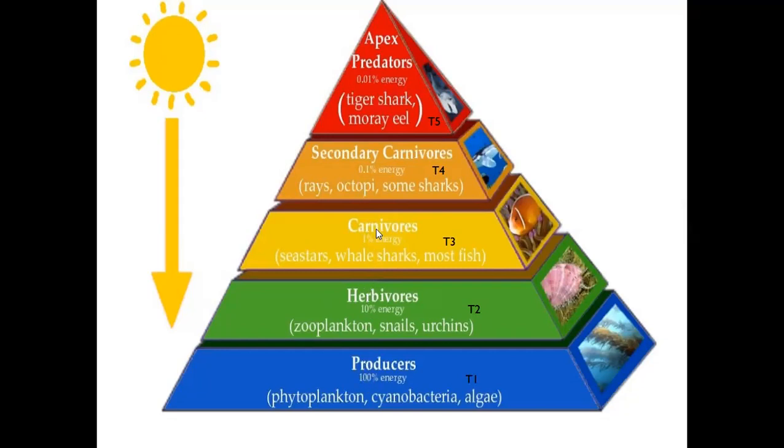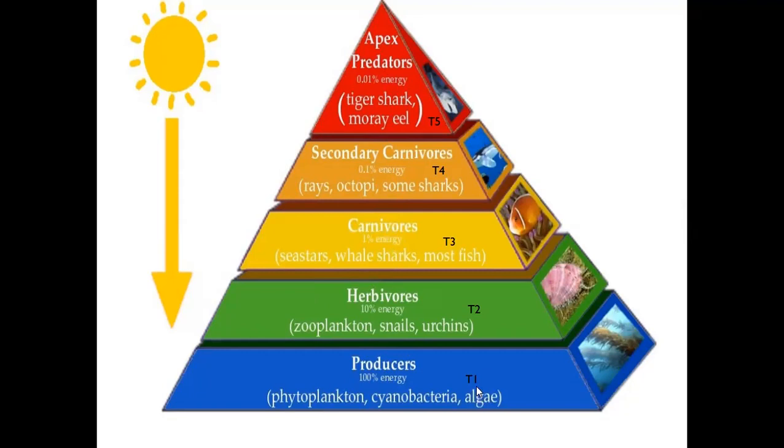Based on the percentage of utilizing of energy, we can easily establish energy pyramids. It is the energy flow. Energy flow is also called energy pyramid.